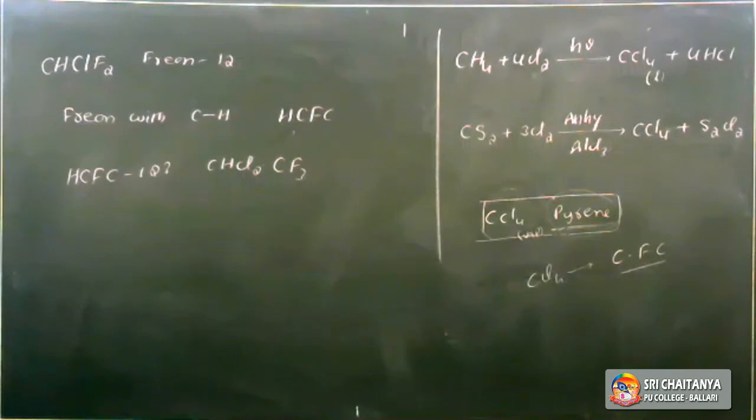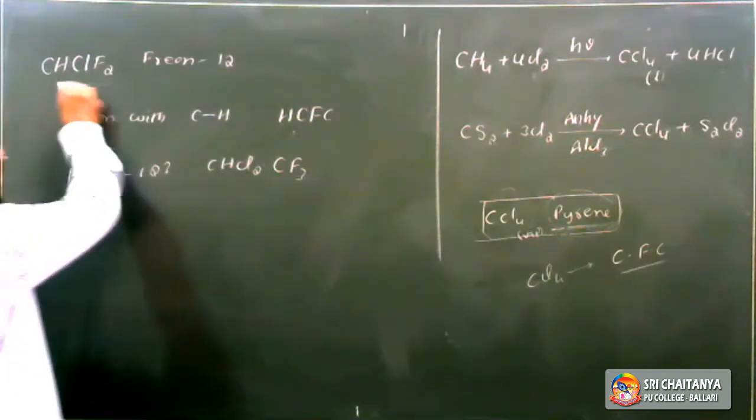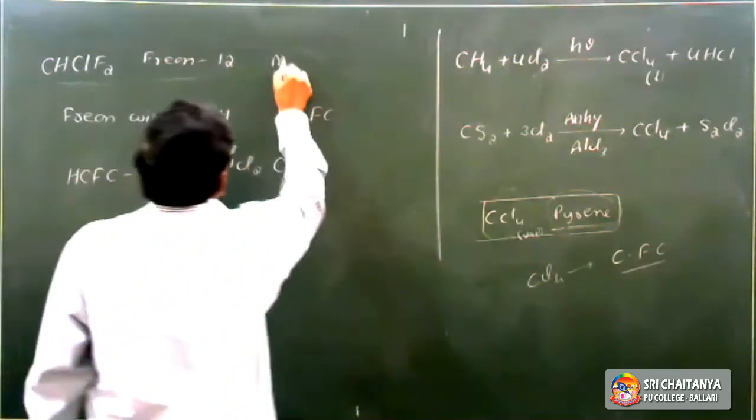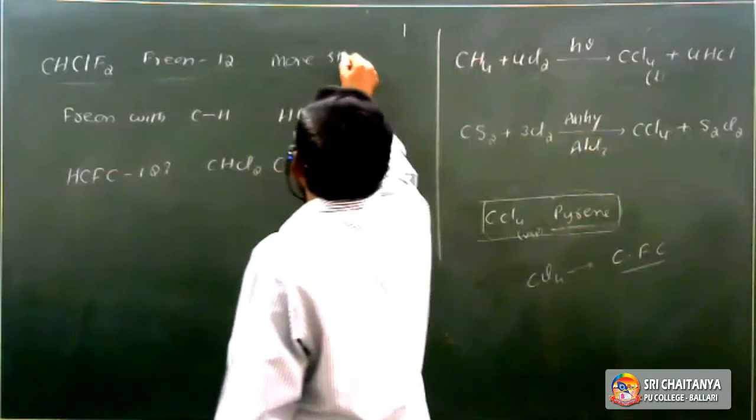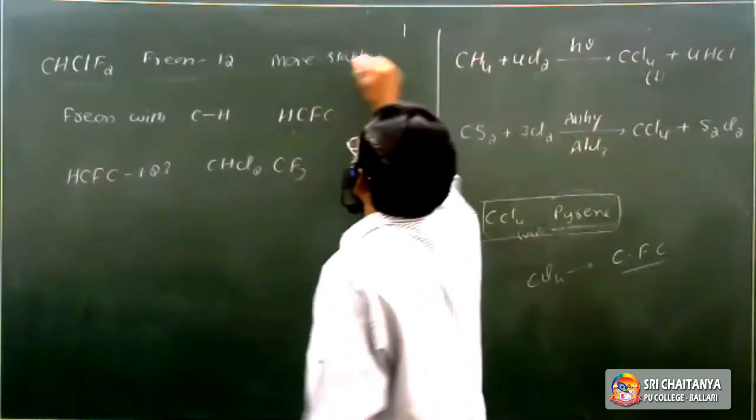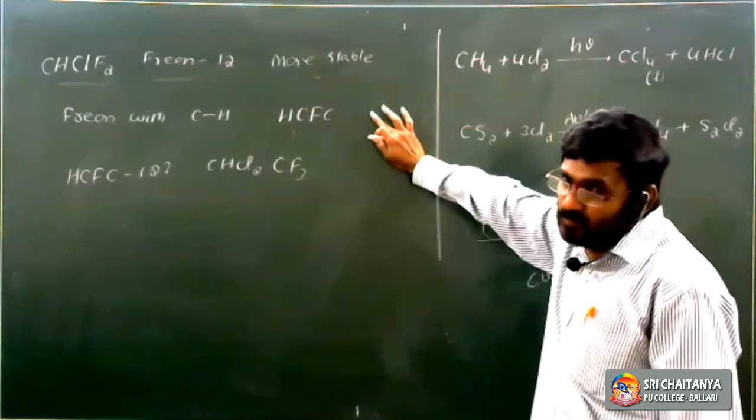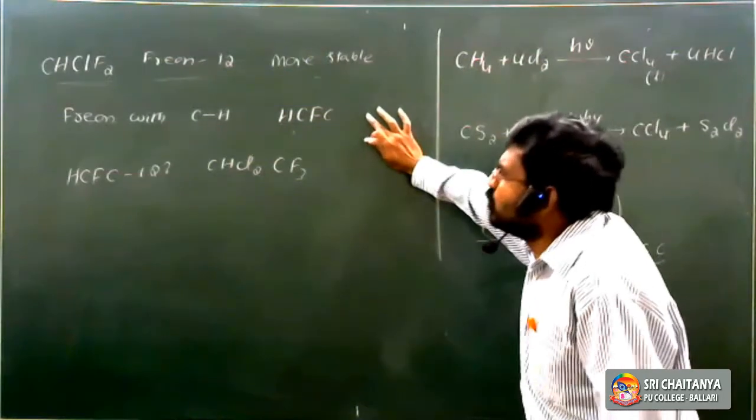Freon 11 and freon 12 are more stable, so they directly enter the stratosphere without any decomposition and deplete the ozone layer.